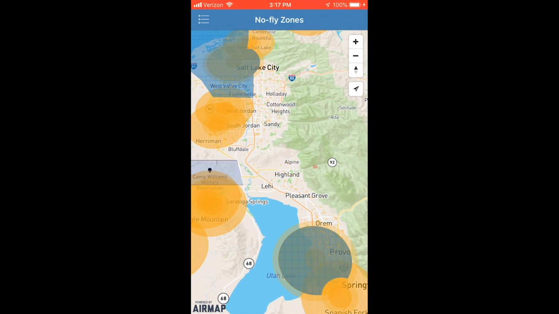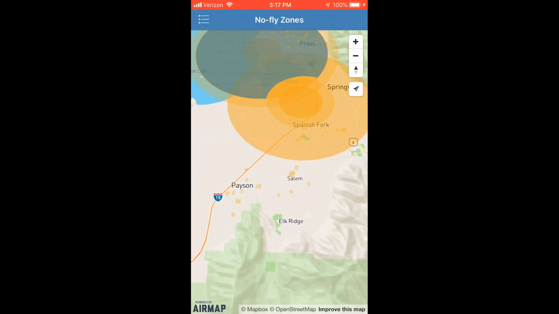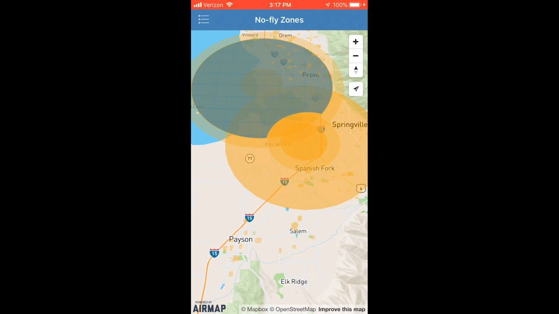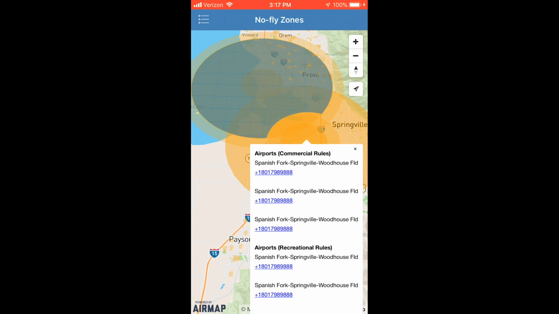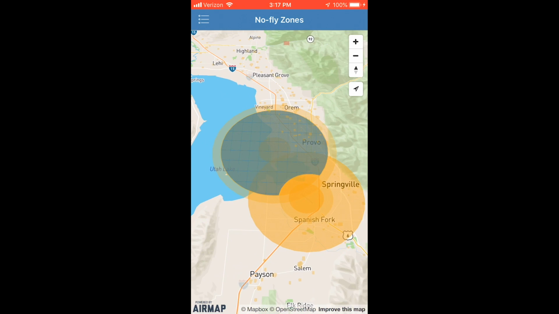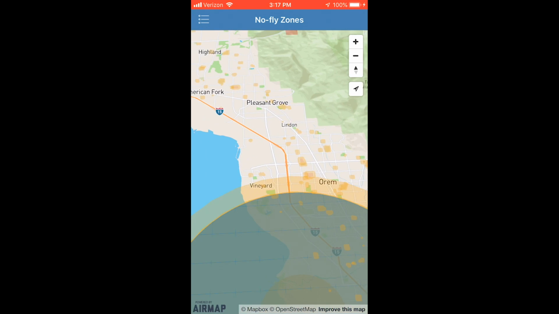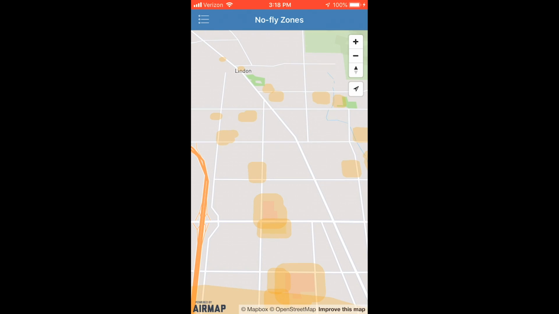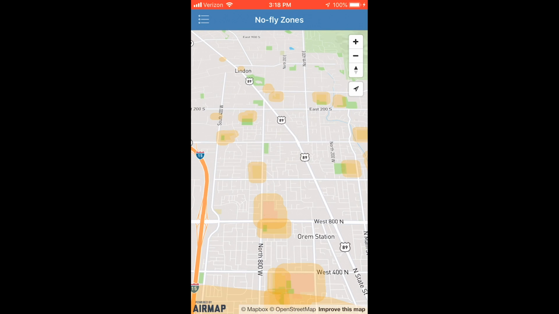What I do like about this map, however, is that when you tap on a different restricted flight zone, you can actually see phone numbers and contact information for that zone. So that is actually pretty useful if you need to contact an airport or call directly, even though nowadays you actually contact airports through a waiver, so that's not necessary. Another feature that I do like on the map is that you can actually see where schools and hospitals are in your different areas, which makes it nice.